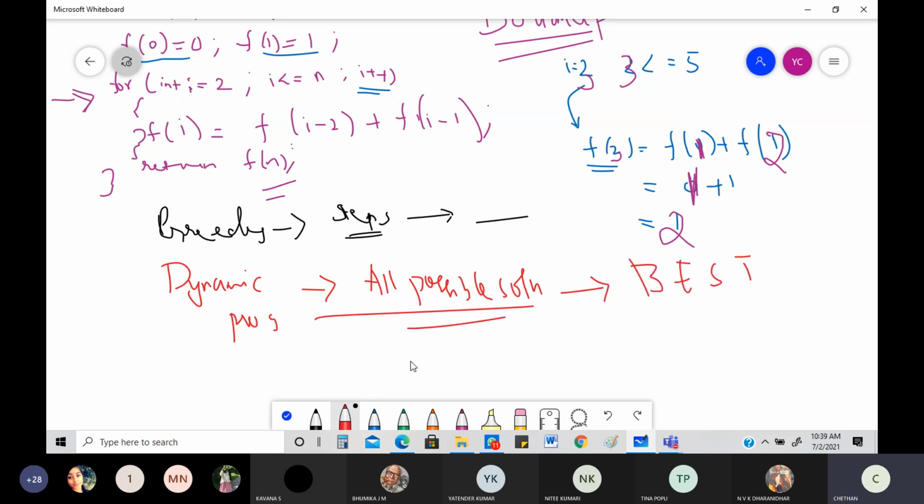Did we figure out all possible solutions for an example like Fibonacci? Yes. What are the two possible solutions you had? You had an iterative method, and of course you had a recursive method. We figured out that the recursive method takes a longer time. So we did the iterative method, and we said the iterative method is the best solution. Dynamic programming says: figure out everything, choose the best one.